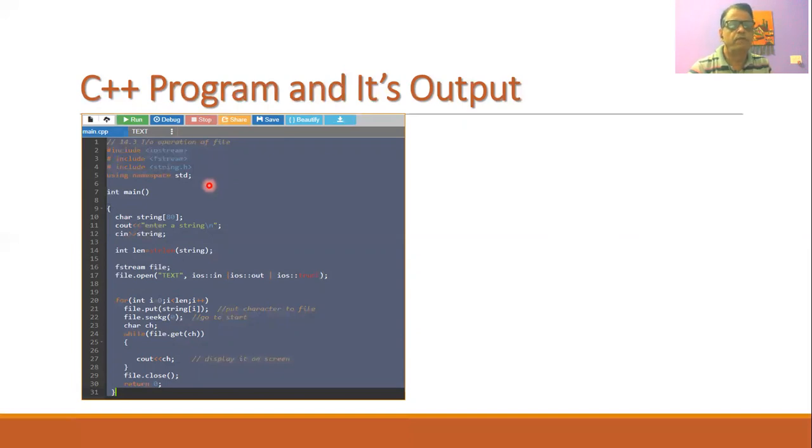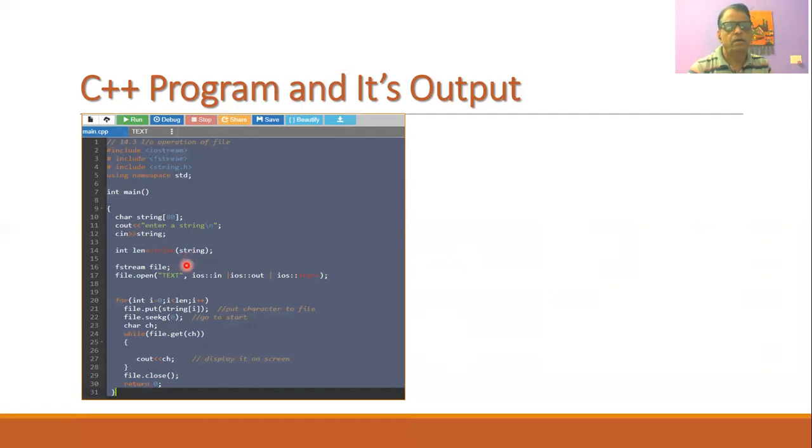This is our main function, where we have declared a string of characters. Then we ask the user to enter a string, store it into the variable, and compute the length of the string by using the string length function.